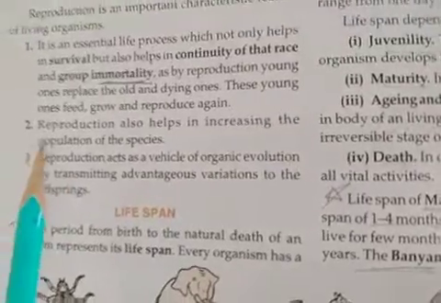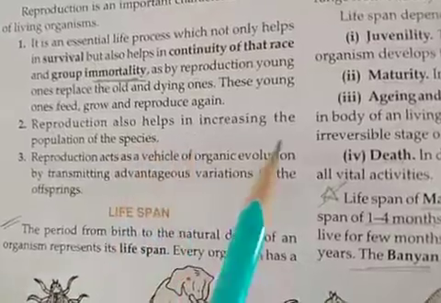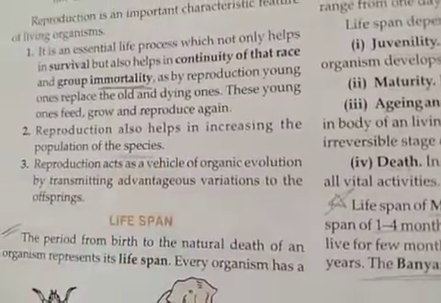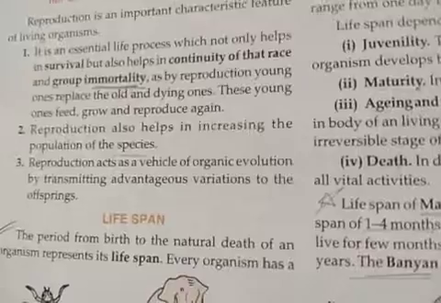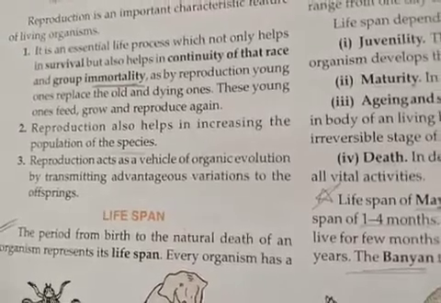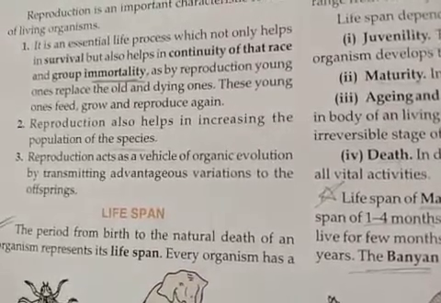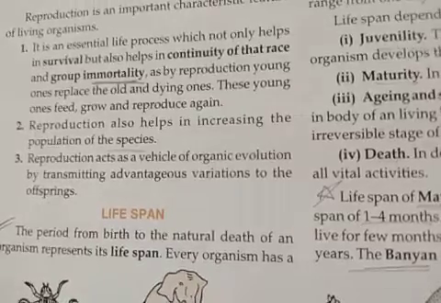Okay. Then reproduction also helps in increasing the population of a species. If you want to increase the number of organisms on earth, it is necessary that you must reproduce. If you reproduce, your number will increase.